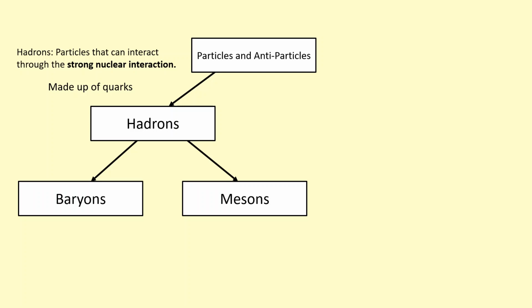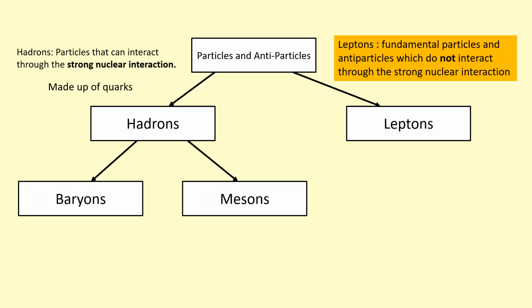So we've done the two types of hadrons. Now another type of particle you know about is leptons, and leptons are defined as fundamental particles and antiparticles which do not interact through the strong nuclear interaction. The fundamental here means that they're not made out of smaller particles. Unlike the hadrons, which are made out of quarks, leptons cannot be broken down into smaller parts. And there are three types of leptons you know about, which are the electrons, muons, and the following corresponding neutrinos.